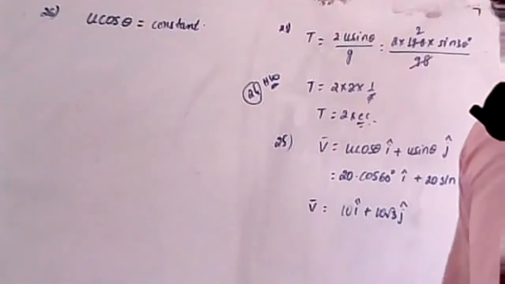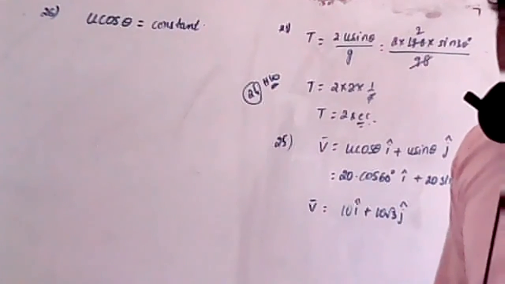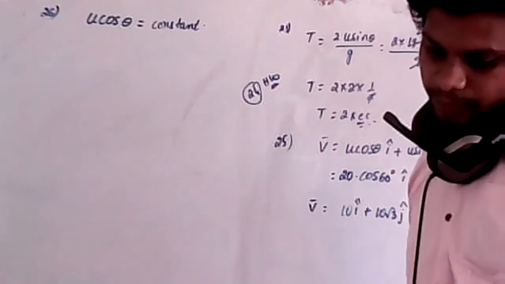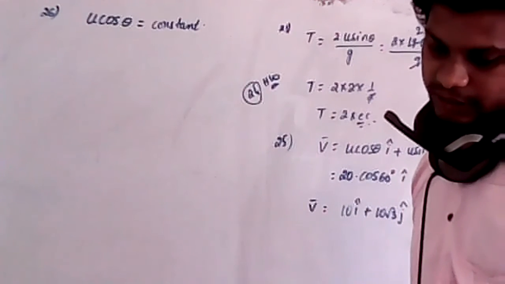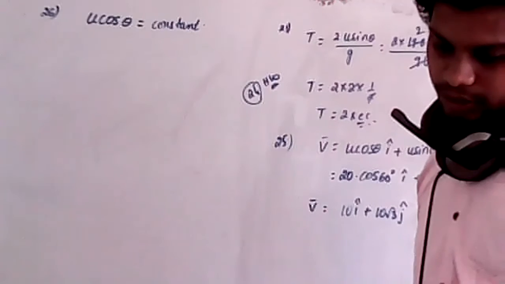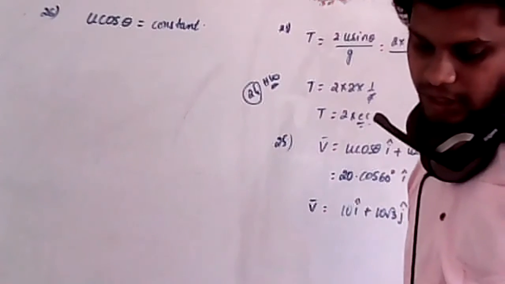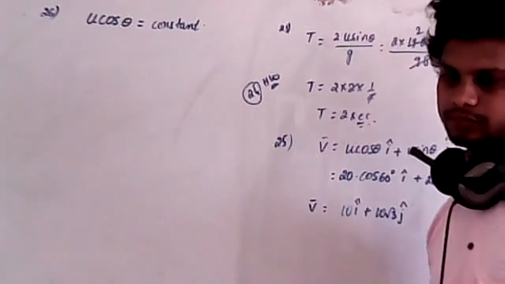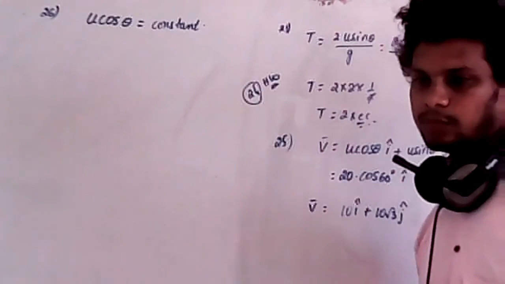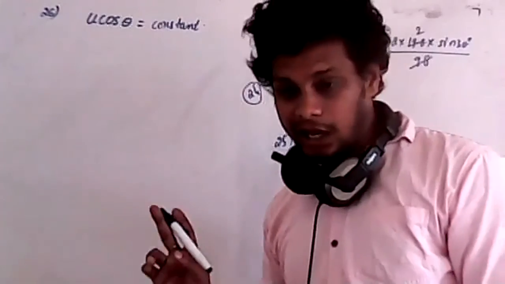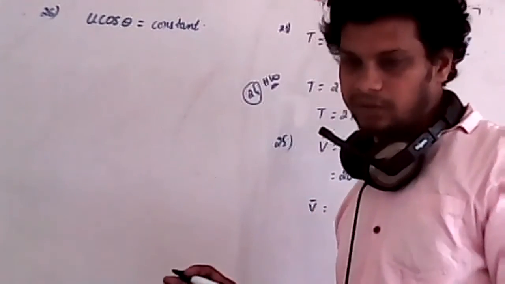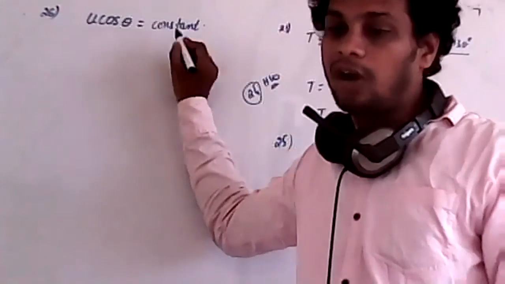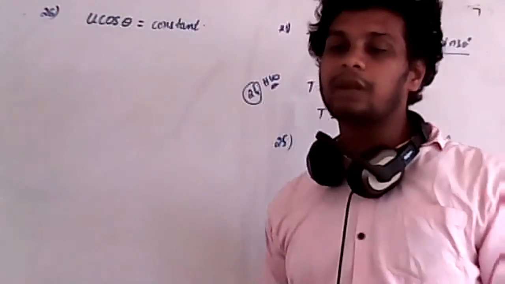Now what is given? A body is projected by making an angle theta of 30 degrees with the horizontal with momentum P. At the highest point, the magnitude of the momentum is asked. Remember, at the highest point, momentum is only because of the horizontal component, but the vertical component remains 0.